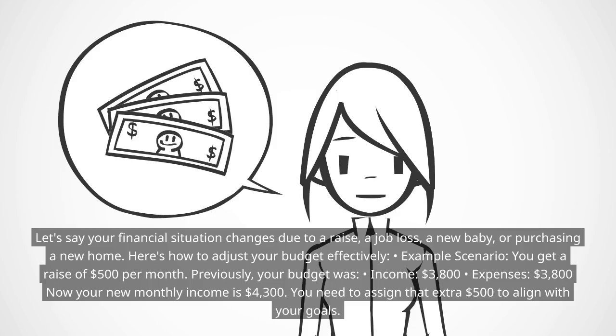Example scenario, you get a raise of $500 per month. Previously, your budget was income, $3,800, expenses, $3,800. Now your new monthly income is $4,300. You need to assign that extra $500 to align with your goals. You might